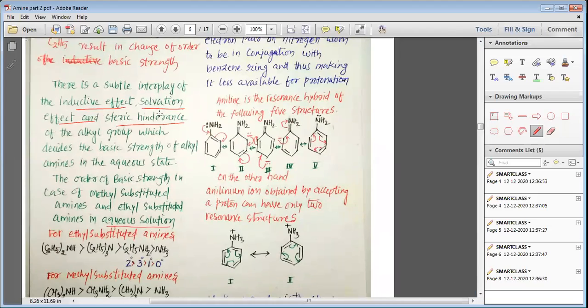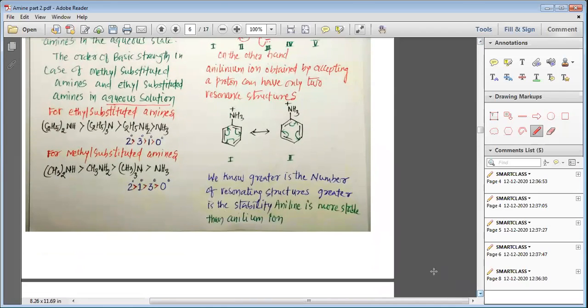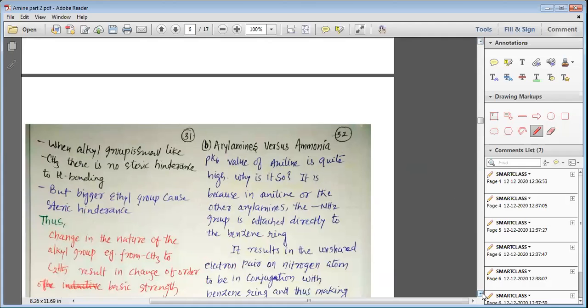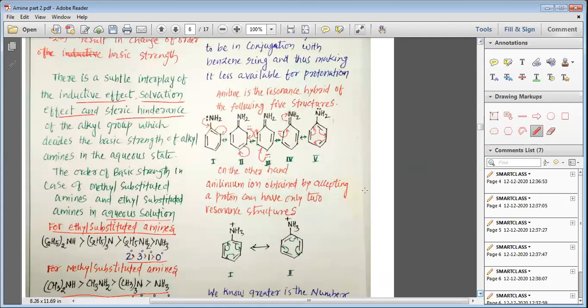By the cumulative effect of the inductive effect, solvation and steric hindrance, we can easily understand that the ethyl substituted amines will have the order 2° > 3° > 1°, and the methyl substituted amines will have the order 2° > 1° > 3°.